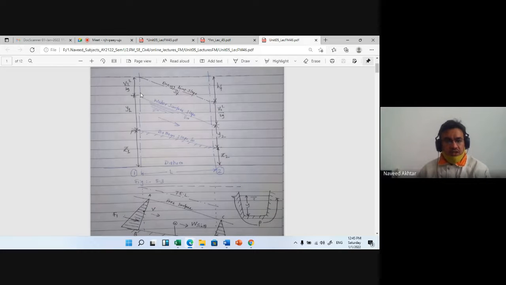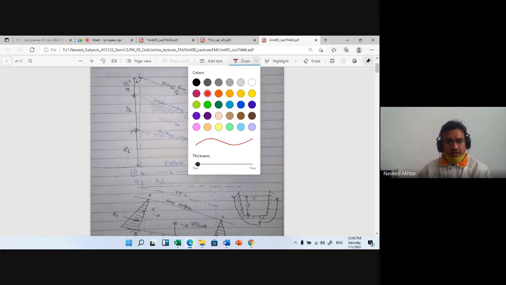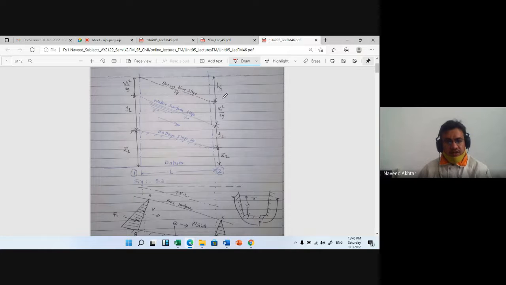This is the energy line, the water surface, and the bottom slope. This is for open channel flow. Figure 5.3, you can write down for the open channel flow.